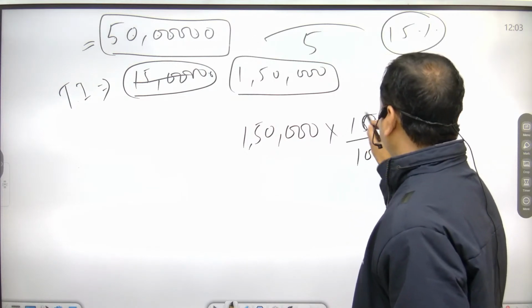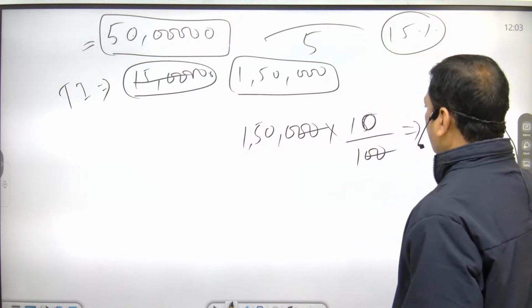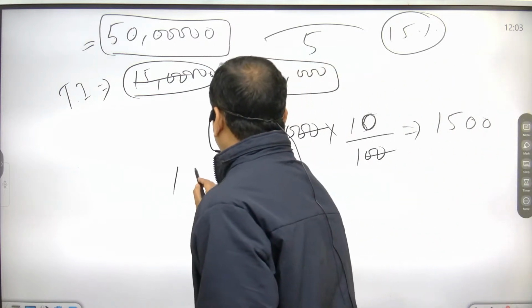Suppose 10% is surcharge. So how much? 1,500. Okay. So 1,500.